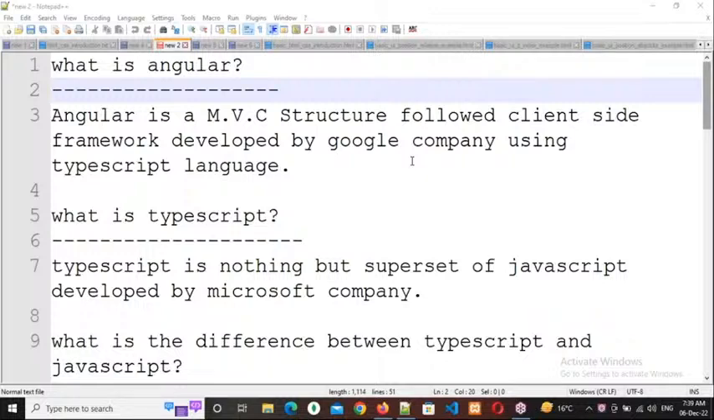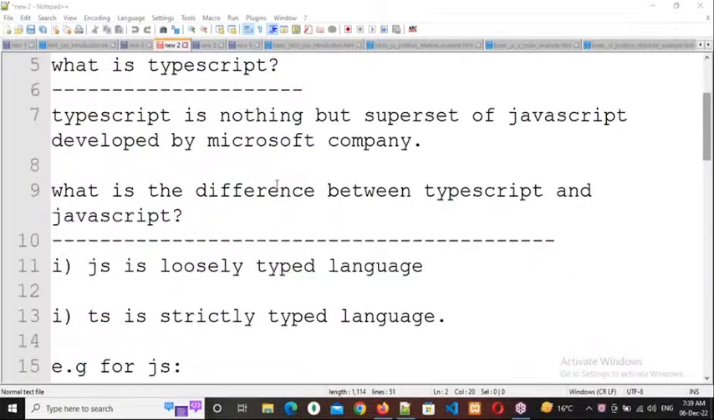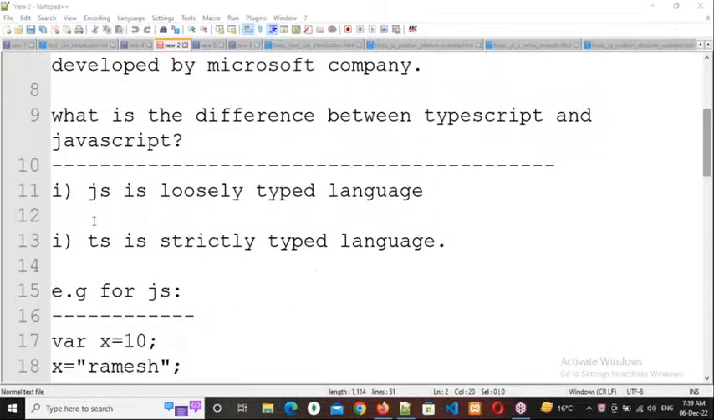So whenever you modify anything into any other format, there will be differences. In the same way, Microsoft people took JavaScript into their hands and modified it as TypeScript. Okay, right. So then what is the difference between JavaScript and TypeScript? The first difference is JS, JavaScript, is a loosely typed language. TS, TypeScript, is a strictly typed language.